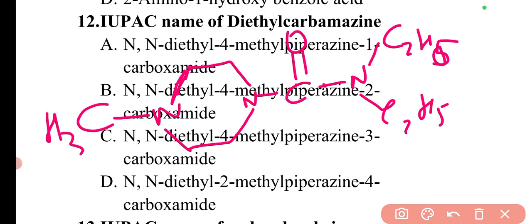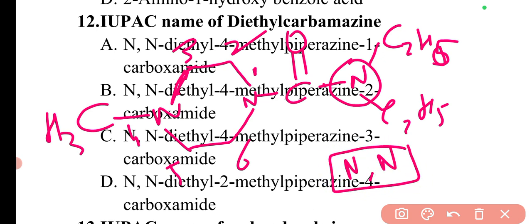So this is basically diethylcarbamazine. In this compound we will have this basic structure. The numbering starts from here: 1, 2, 3, 4, 5 and 6. Here you can see it is N,N-diethyl. Whenever we are using the nitrogen position, we say N,N. If it is carbon, then we say 1,1-diethyl. But here for nitrogen we say N,N-diethyl.